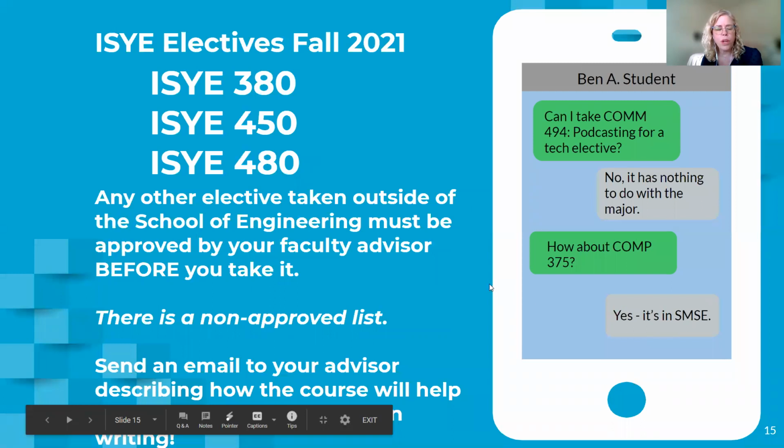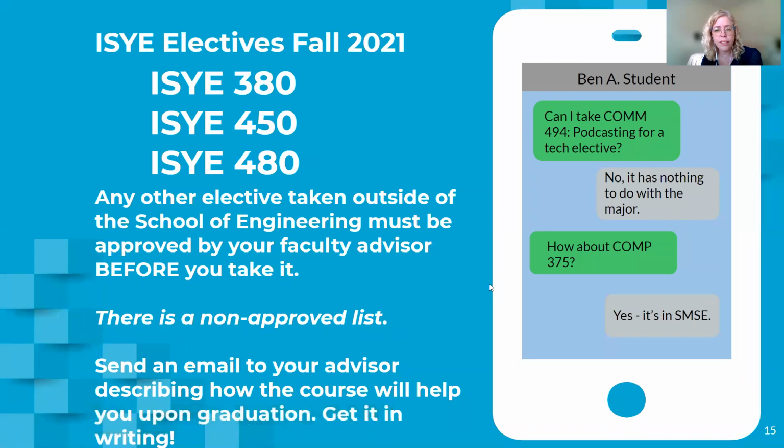In the fall of 2021, the ISYE program electives that we're offering are 380, 450, and 480. If you want to take any other engineering class, like Engineering 315, which is the coffee class, you would want to get that pre-approved. So anything outside of engineering, you want to get pre-approved. Anything in engineering is already approved.